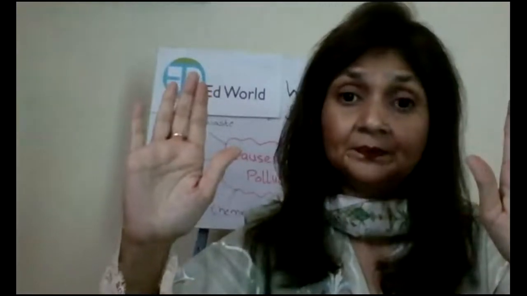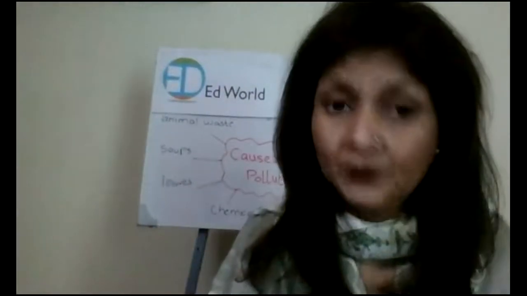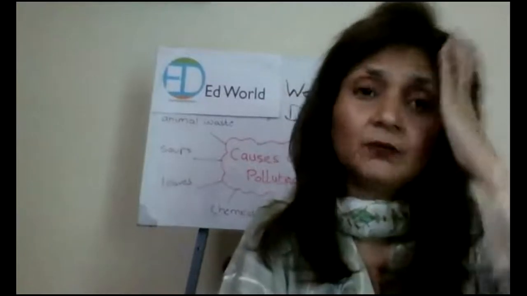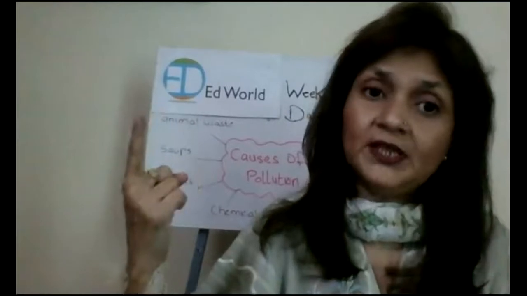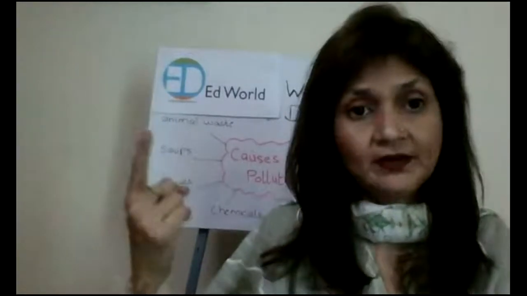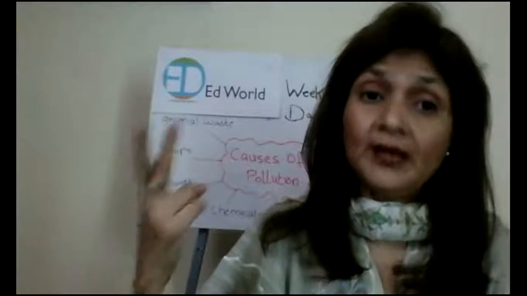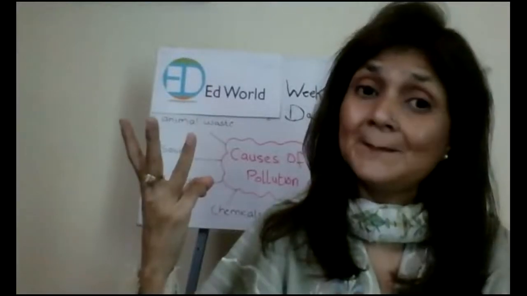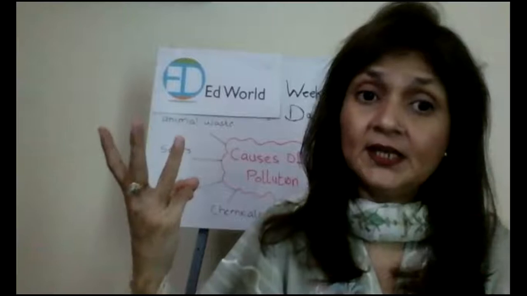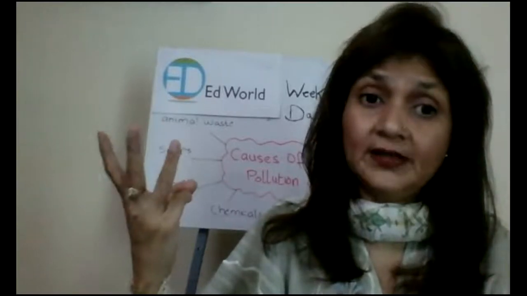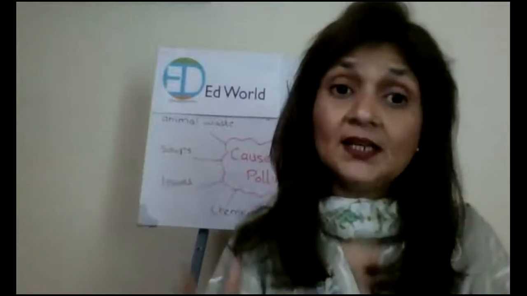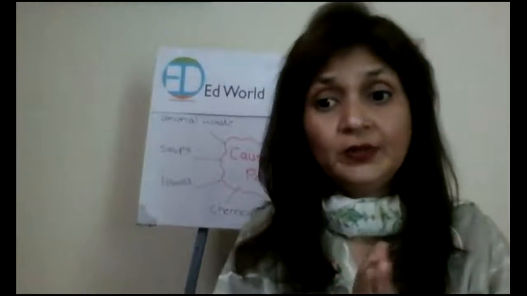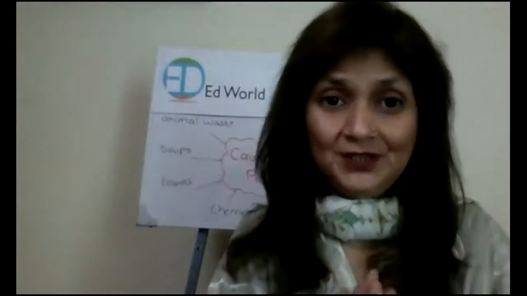Time is up. Time is up. I hope you all have drawn. Show me your web. Okay. And what things you have written to prevent pollution. Do not throw anything in the water or in the streams. Correct. Second, walk or ride on bikes. Correct. Third, pick up litter if there is any litter on the floor or on the ground. Correct. Throw garbage in the dustbin. So these are the different ways in which we can prevent pollution, right?